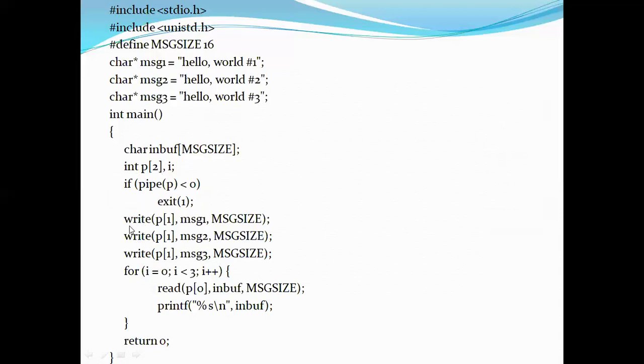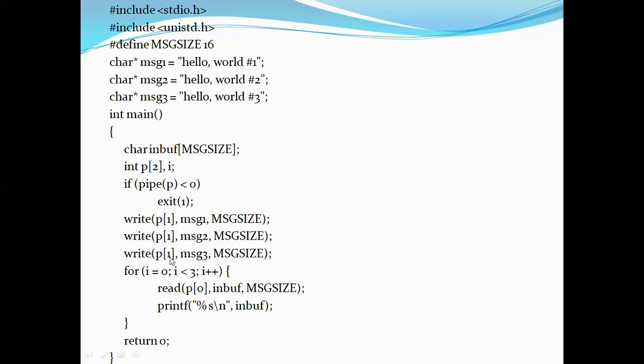Now here what I am doing is I am trying to write some data. While writing, I am using the descriptor value as 1, meaning from 1 only we have to write the data. So for the pipe at descriptor 1, I am writing message 1, maximum size is 16. So that is the maximum size I'm writing. Every time while writing, you have to mention the data and along with its length, the maximum size, that is the default size. Similarly, I'm writing the second message, and the third message similarly. Now I've written all the three messages from the first descriptor, FD1.